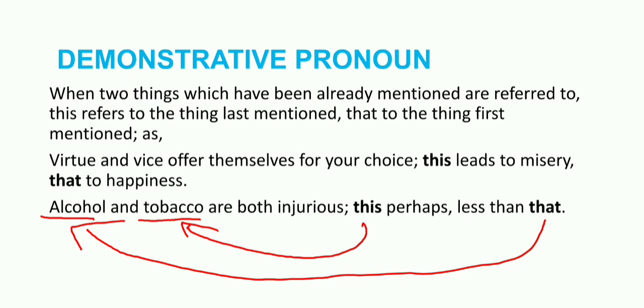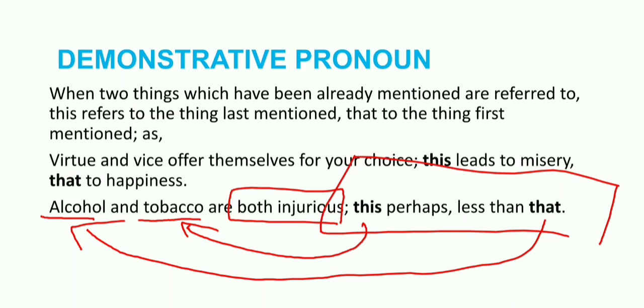This perhaps less than that. Both are injurious, no doubt, but this perhaps less than that. What does it mean? Tobacco is perhaps less injurious than alcohol.